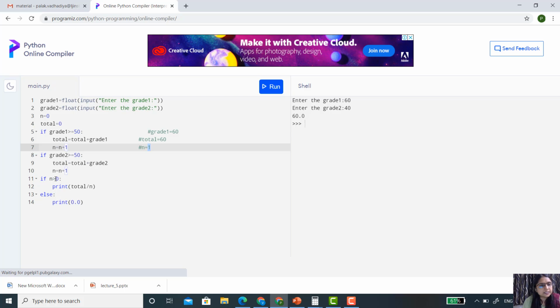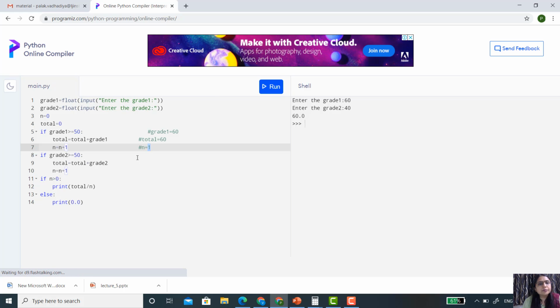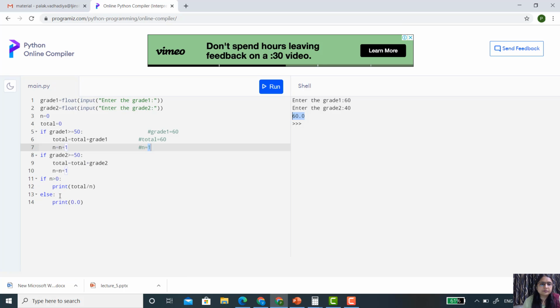Yes, 1 is greater than 0. So it will simply print total divided by n. Total is 60, and 60 divided by 1 is 60. This condition is satisfied, so our code will not execute the else statement.